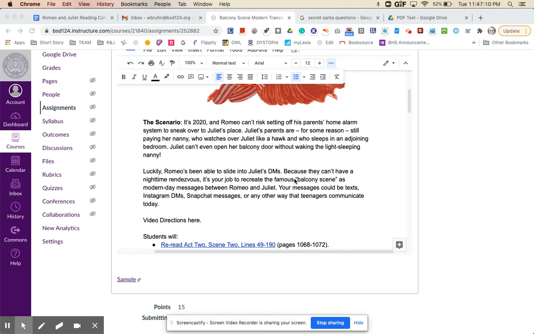Because they can't have a nighttime rendezvous, it's your job to recreate the famous balcony scene as modern day messages between Romeo and Juliet. Your messages could be text, Instagram DMs, Snapchat messages, or any other way that teenagers communicate today.